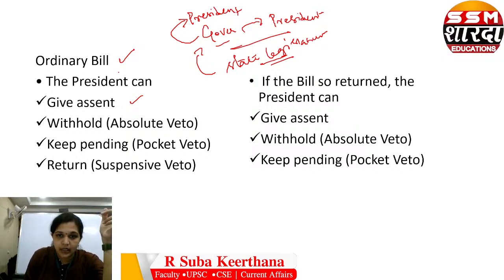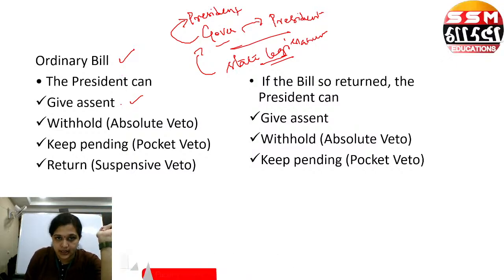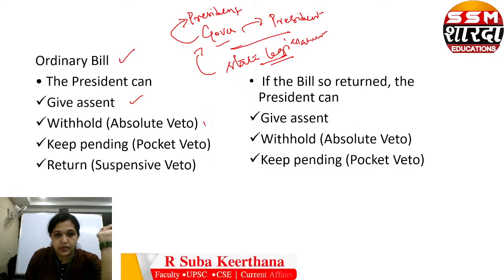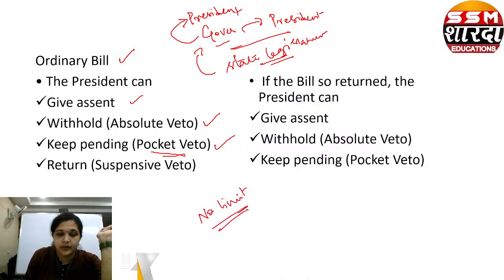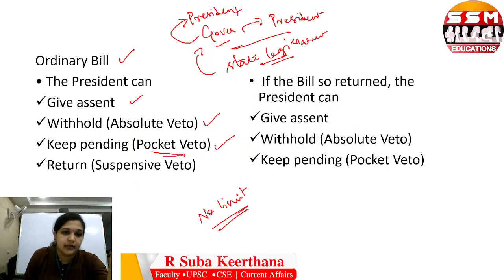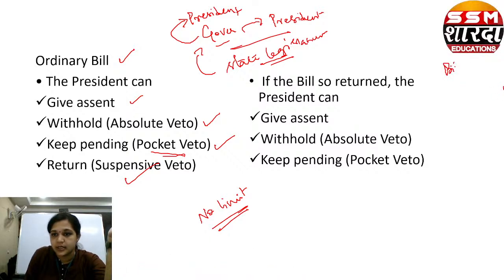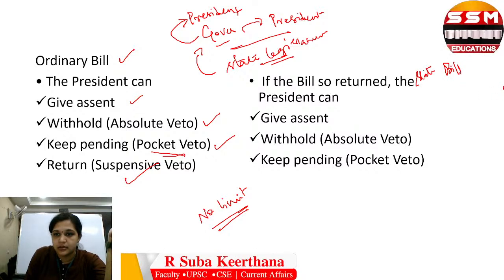So in ordinary bill, the president can give his assent, withhold, which is called absolute veto, keep pending, pocket veto. We know pocket veto has no limit in terms of the Indian president. Fine. Or he can return it, which is called suspensive veto. So I'm writing it here. There is a bill, a state bill. Now it goes to the governor. The governor is reserving it to the president.